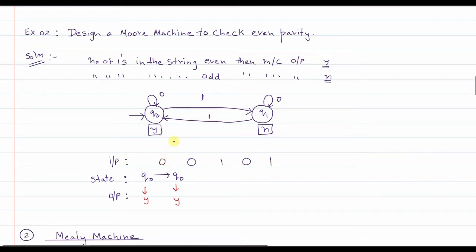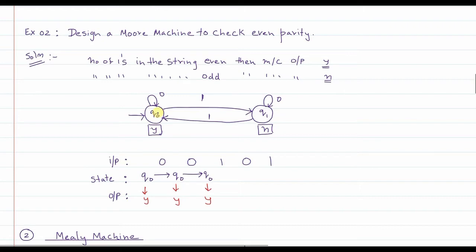Now again we are in q0 state. In q0 state, when 0 is encountered, what happens? When you are in q0 state and another 0 is encountered, you remain in q0 only, and the output associated with the state is yes. Which also means if there are only 2 zeros in the given string, that string is also of even parity, right?